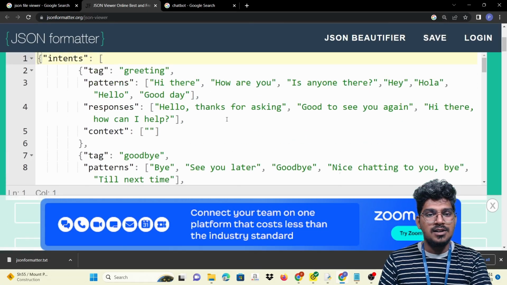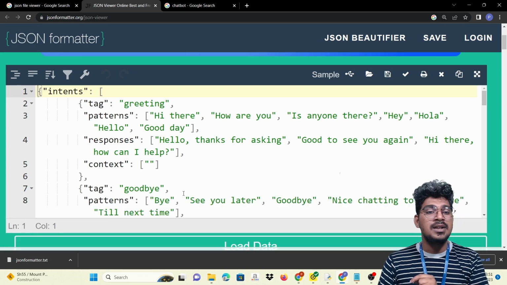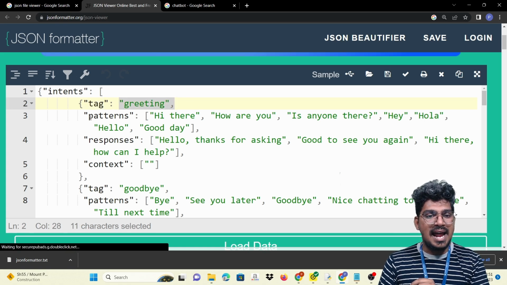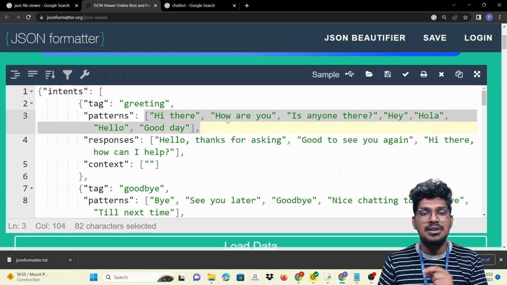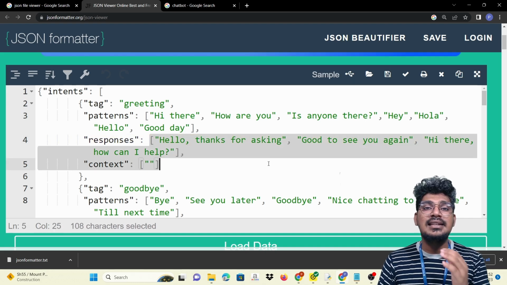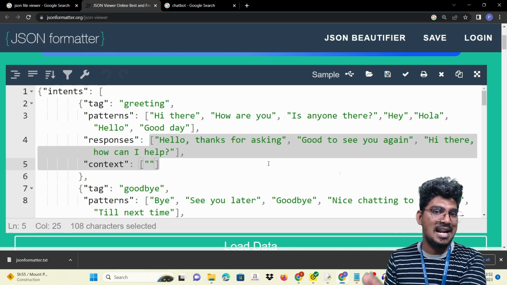For this particular JSON file, the intents tags will be there. That is the classes, and patterns will be there. When you enter this kind of text for that particular pattern, automatically the responses will come like this. So this is actually pattern-based, retrieval-based chatbot creation.